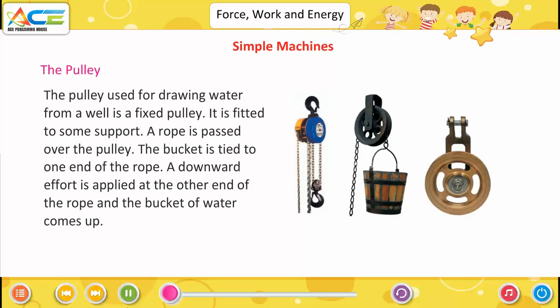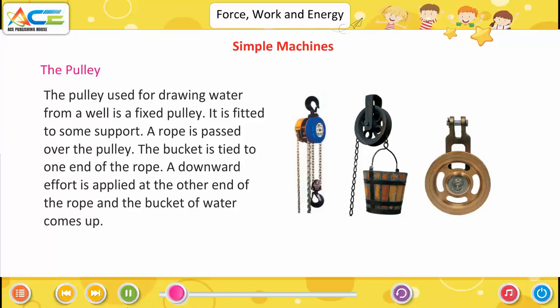The pulley used for drawing water from a well is a fixed pulley. It is fitted to some support. A rope is passed over the pulley. The bucket is tied to one end of the rope.